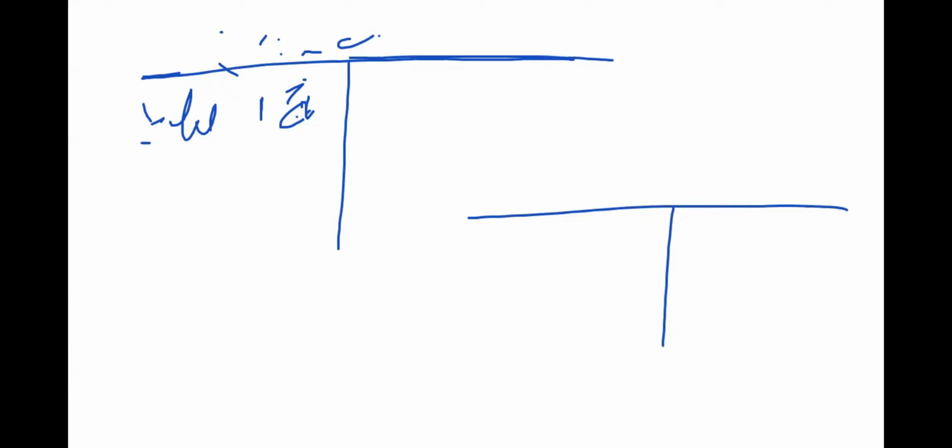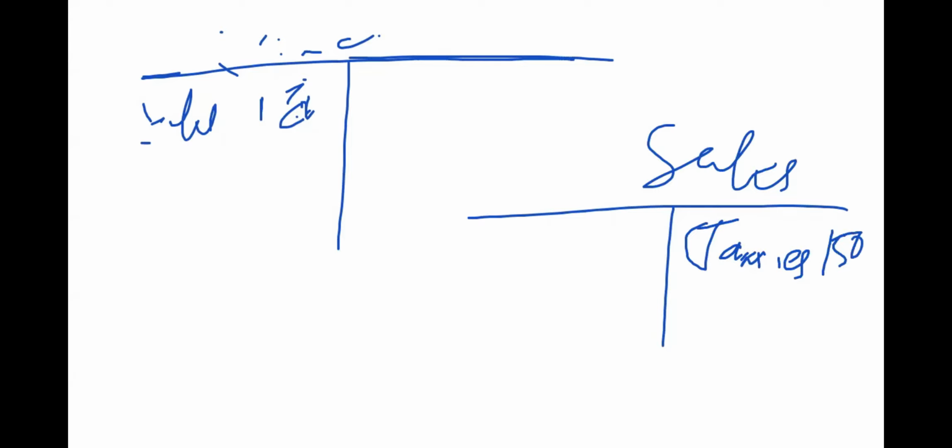Since they have not told us that this person paid, it means the company sold to him on credit. So the business will be having the sales, but James is going to be receiving the goods. So under sales, we credit it in the name of James, 150. That will be the entry.